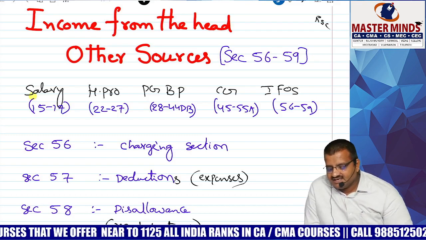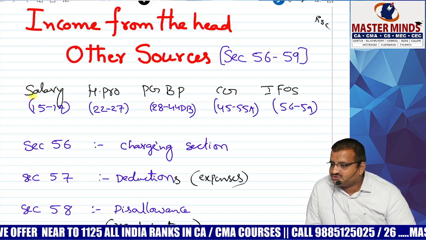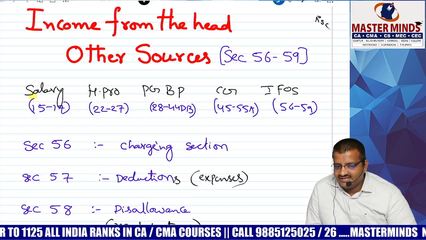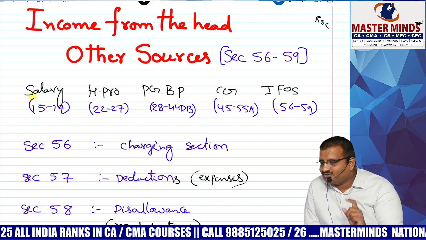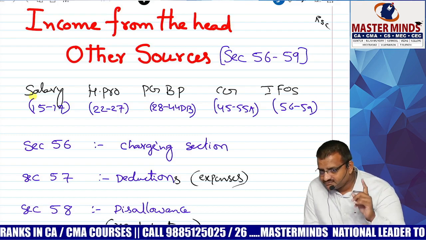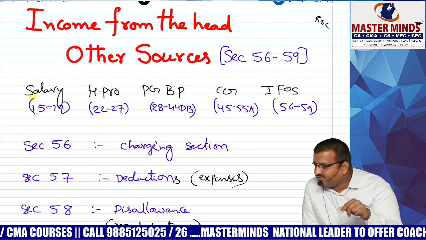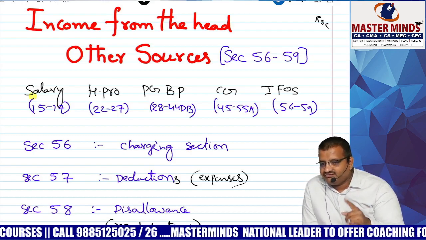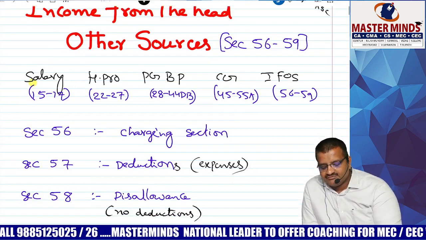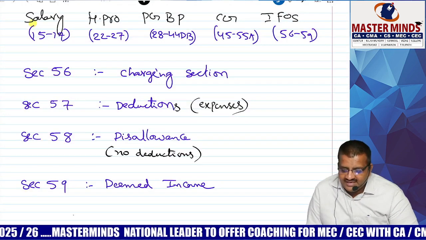Sections 56, 57, 58, 59 deal with the provisions of IFOS, income from the head other sources. Section 56 is the charging section, section 57 deductions, section 58 no deductions, meaning disallowances, and section 59 deemed income.